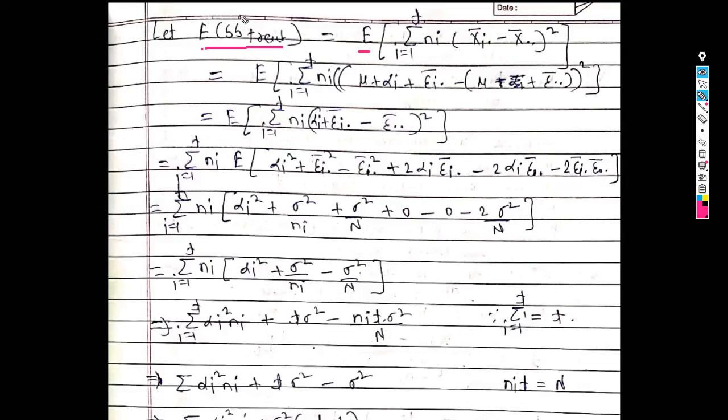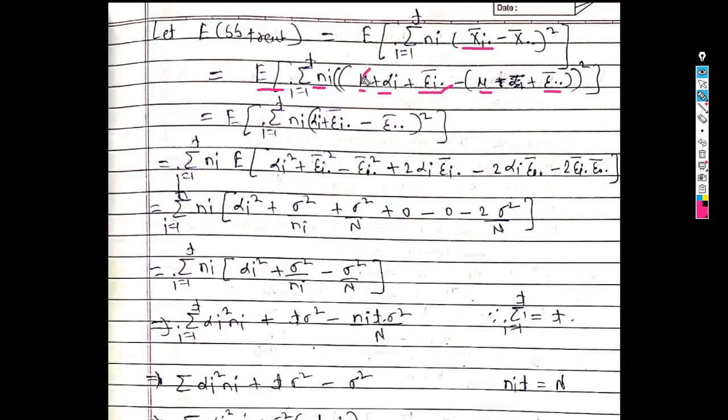Now the sum of square due to treatment can be defined as summation over i ni into (xi dot bar minus x dot dot bar) whole square. Now the expected value of summation over i ni, where xi dot bar can be written as mu plus alpha i plus epsilon i dot bar, minus x dot dot bar, which can be written as mu plus epsilon dot dot bar, this whole bracket square.